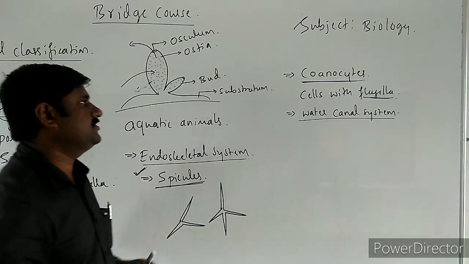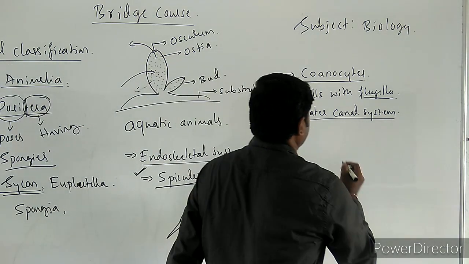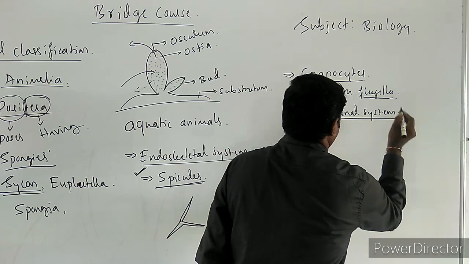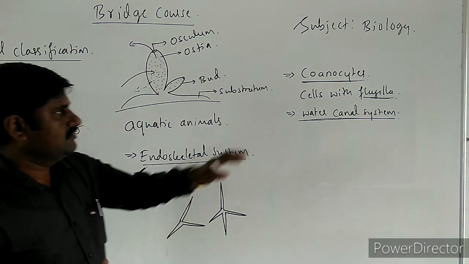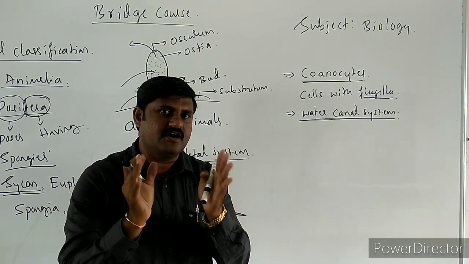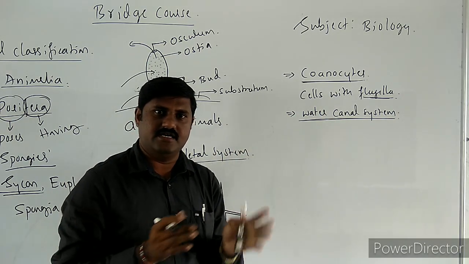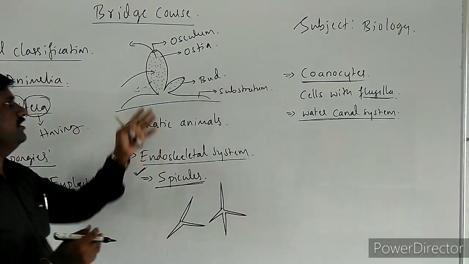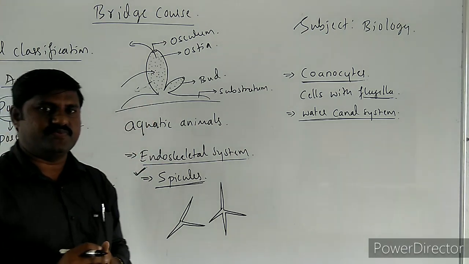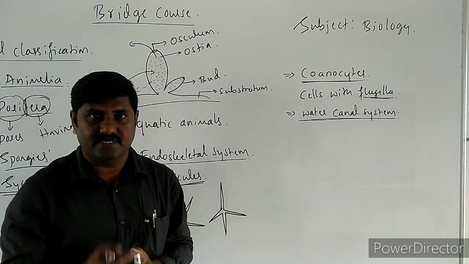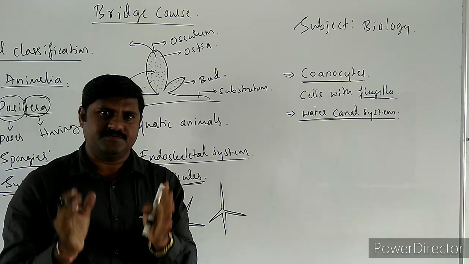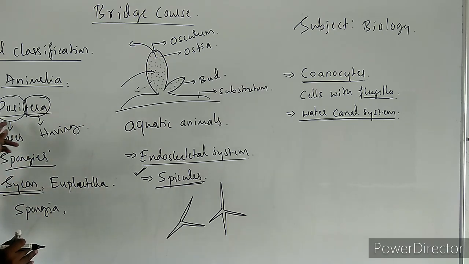These are unique features of these animals, and they reproduce asexually by budding and even sexually. This is all about a short explanation of the first group of animals, that is Porifera.